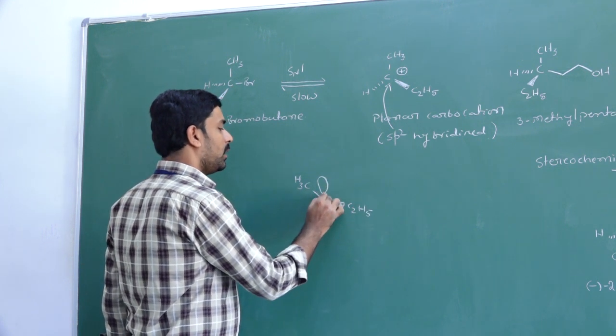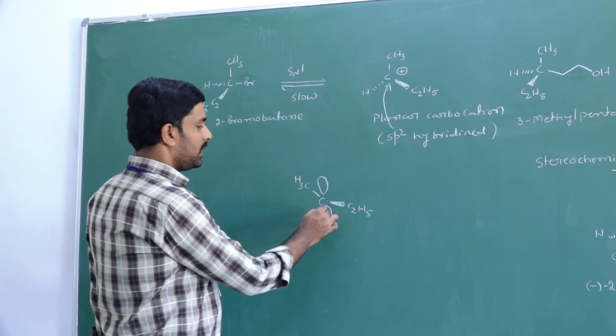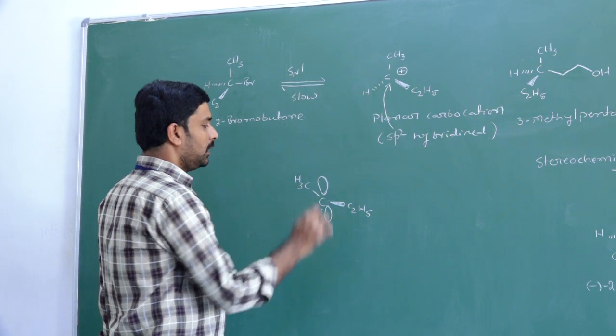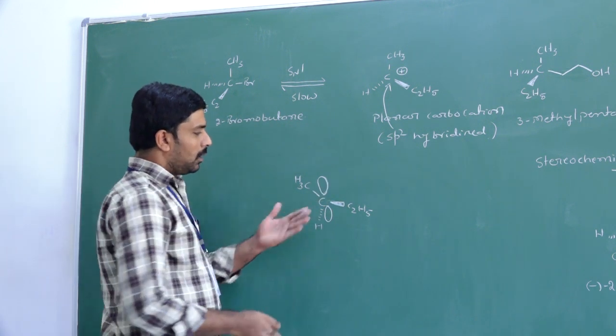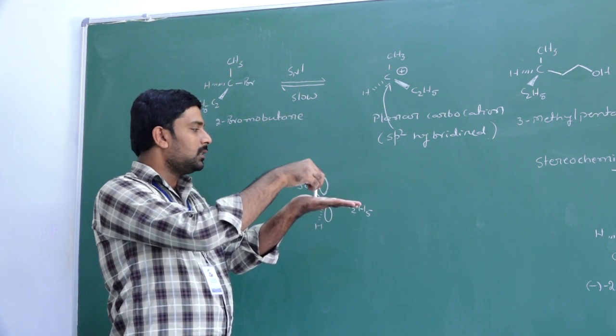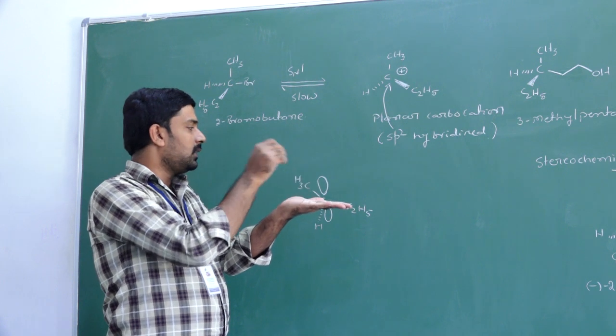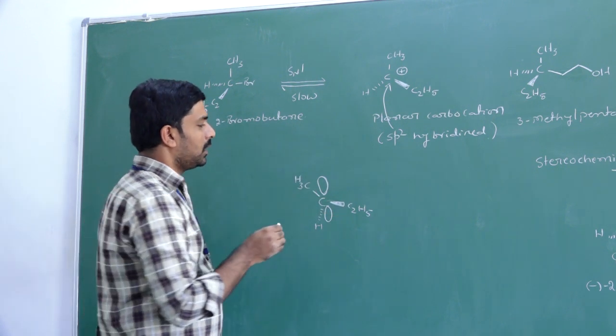This carbon has one unhybridized p orbital. This unhybridized p orbital is present below and above the plane. All these four groups are in the plane, with this carbon at the center, C2H5 here, hydrogen here and CH3 here. So this is a planar molecule.